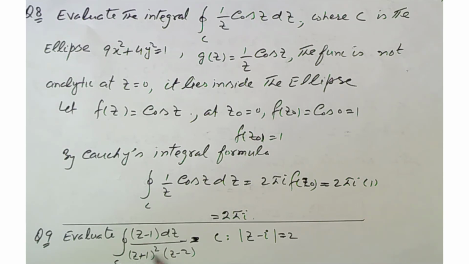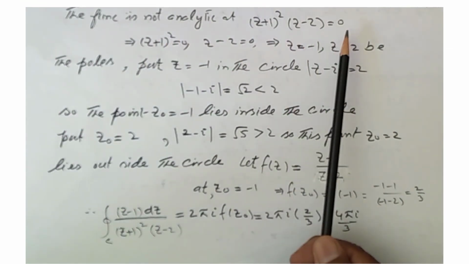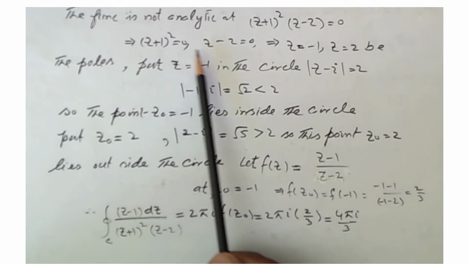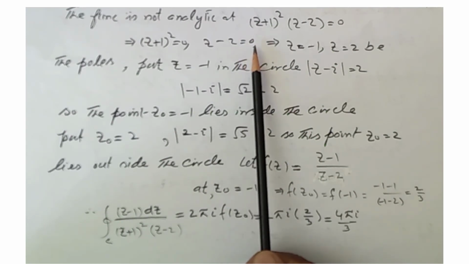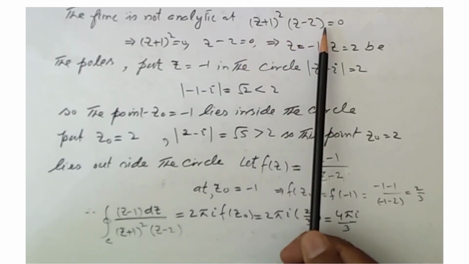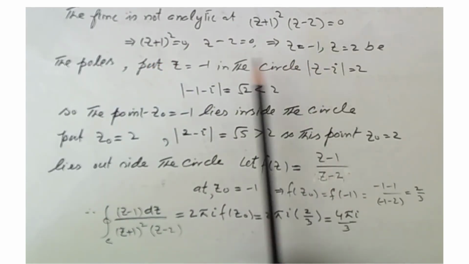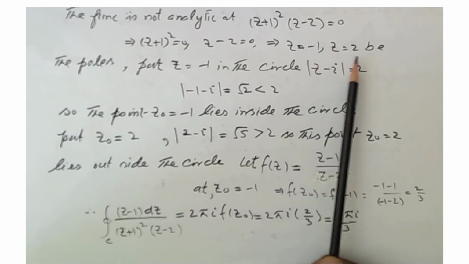Now question 9: evaluate the integral of (z − 1) over (z + 1)²(z − 2) dz. The contour is |z − i| = 2. The function is not analytic when the denominator equals 0, so (z + 1)² = 0 and z − 2 = 0. So we get z = −1 from this and z = 2 from this. These are the 2 points.